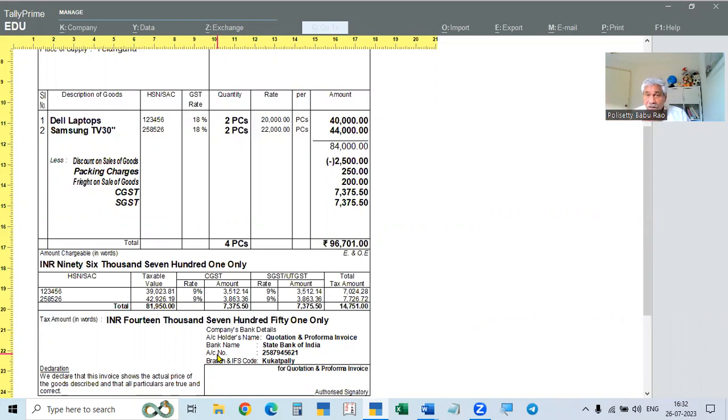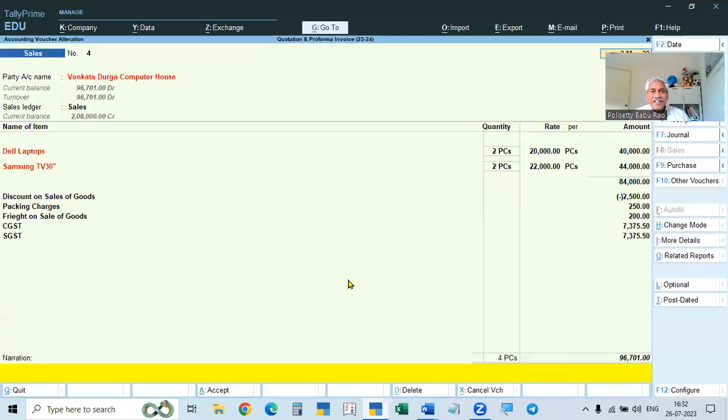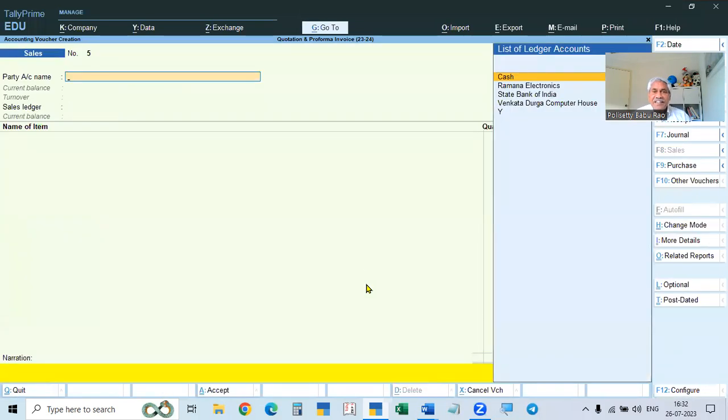And then account holder's name is our name. If you give yes, it automatically takes. These details will be taken only if the details are given in our ledger creation. When you are creating the bank ledger, if all the details are given, those details will be shown here. Okay. So we will take the printout, sign this, and send it to the party. Okay. So with this, the sale is complete.